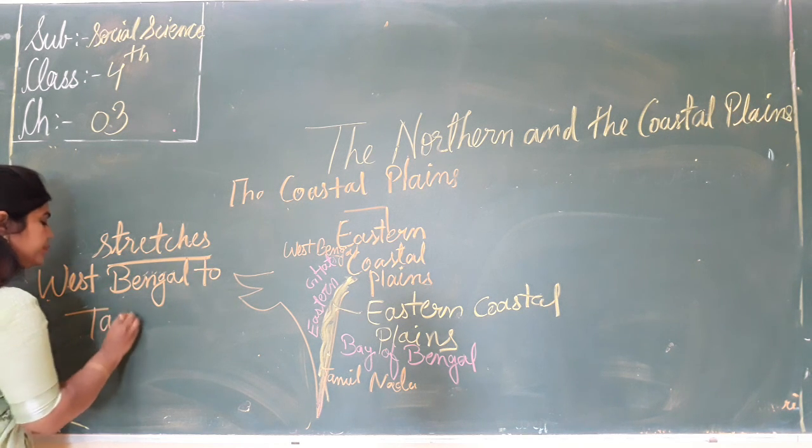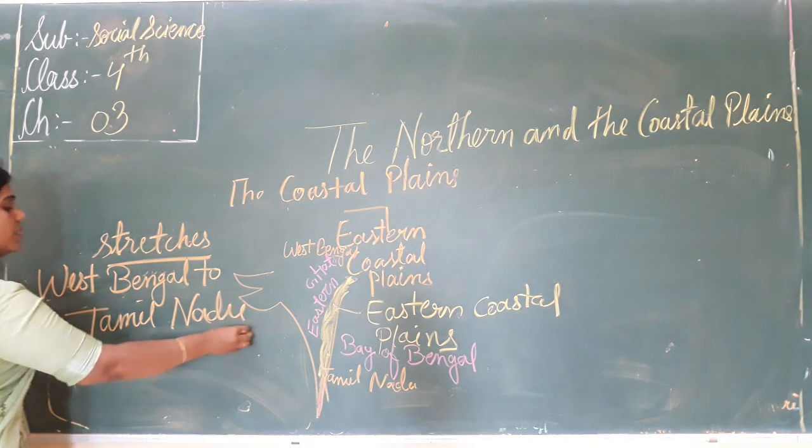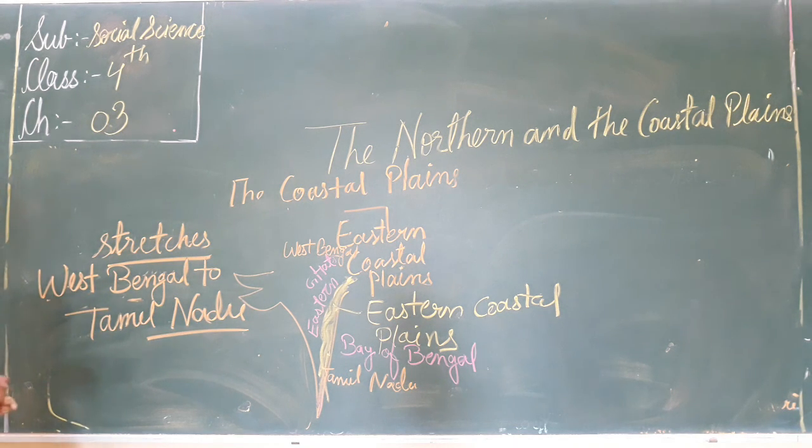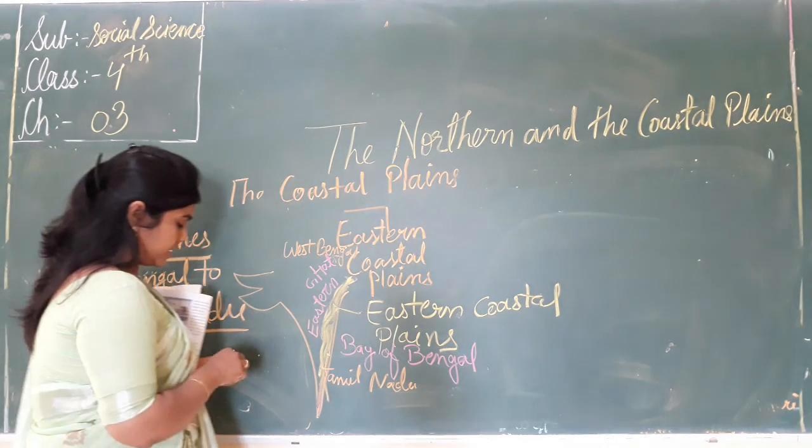It stretches from West Bengal to Tamil Nadu, and where is its location?